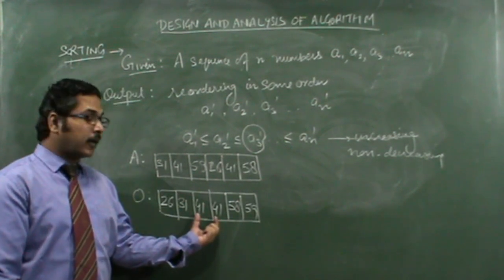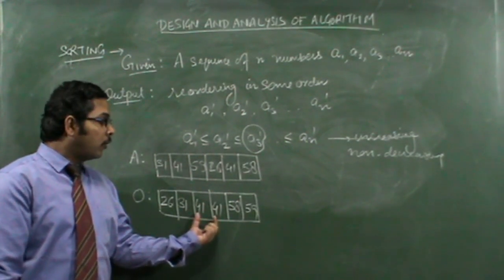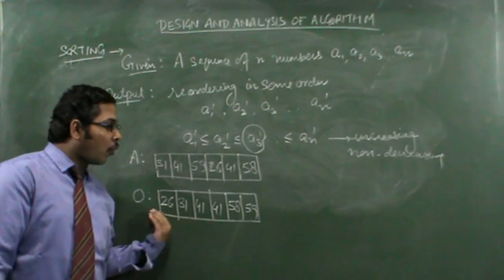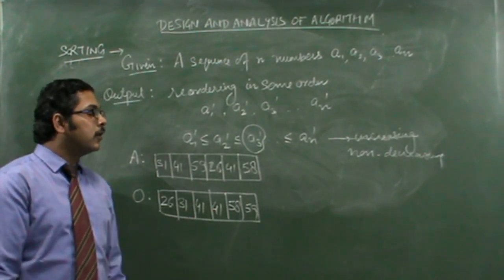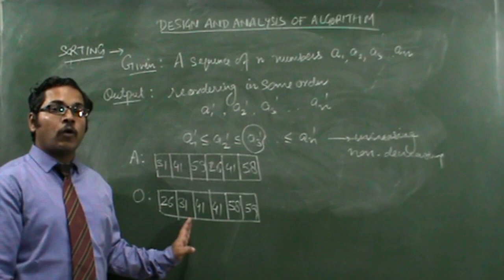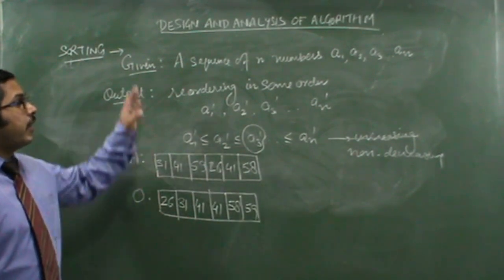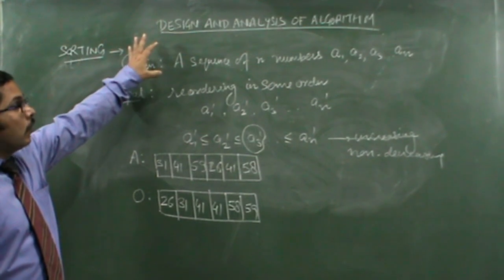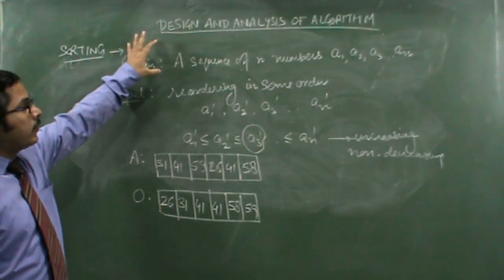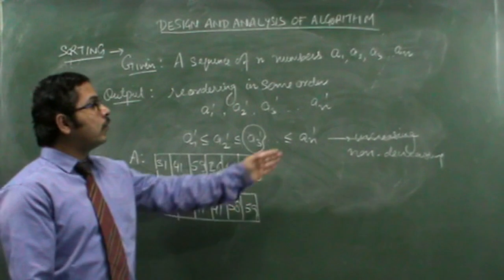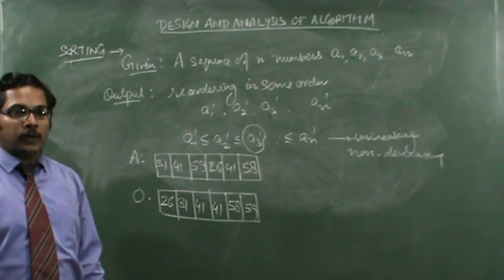As duplicate elements are coming, meaning two equal numbers, this order is not increasing order, it is a non-decreasing order. Thus we can define sorting: arranging the numbers in non-decreasing order is known as sorting.